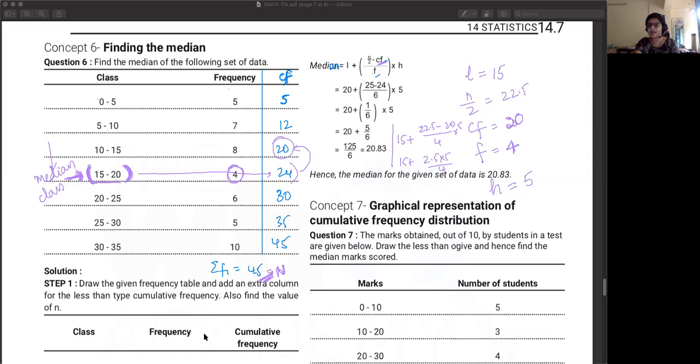Yes, its frequency will be 4 or 24. Frequency is 4. So CF, that refers to the cumulative frequency of the preceding class, and F, that refers to the frequency itself of the median class. So frequency is just the frequency and CF is the cumulative frequency.